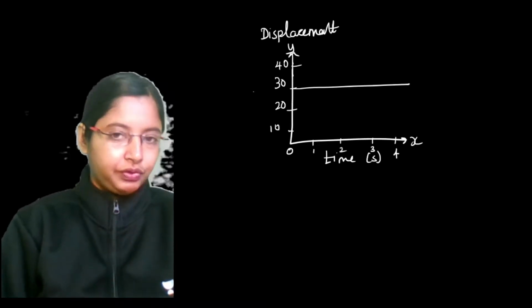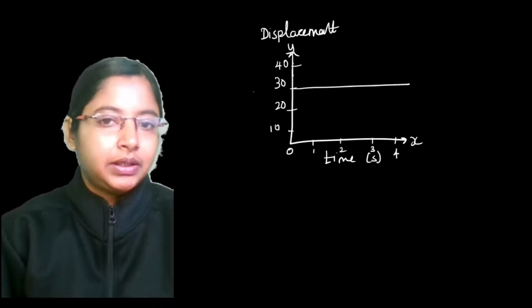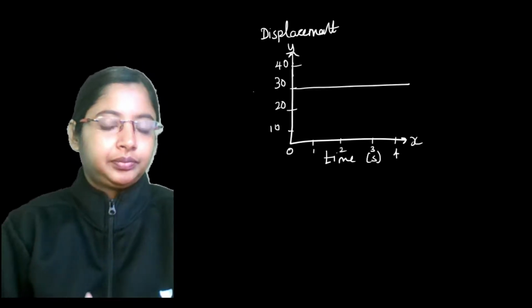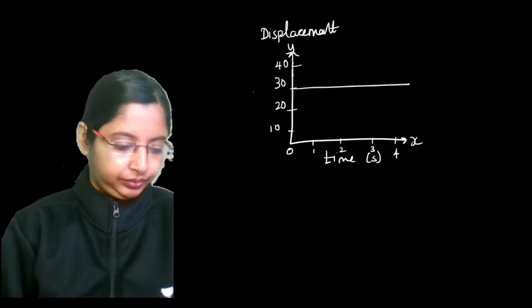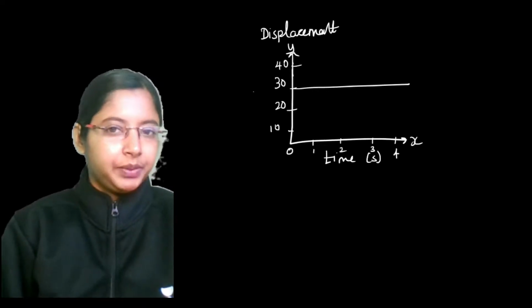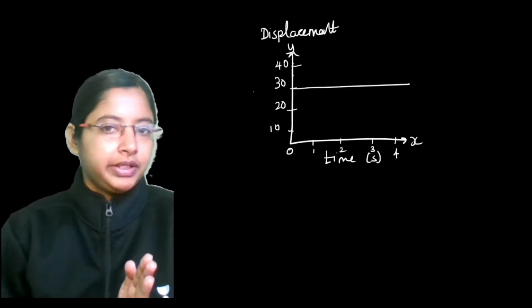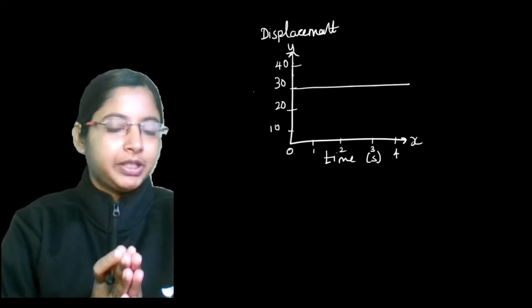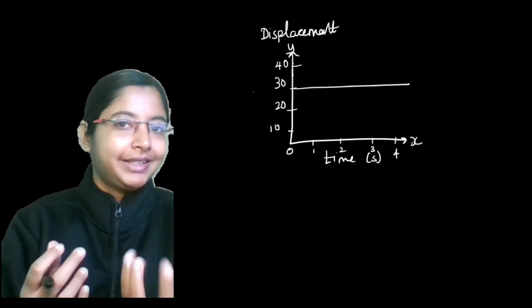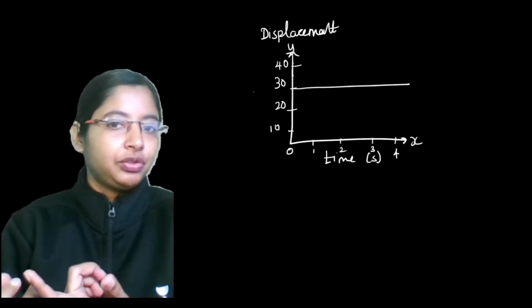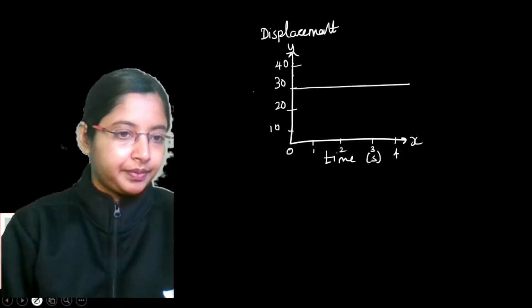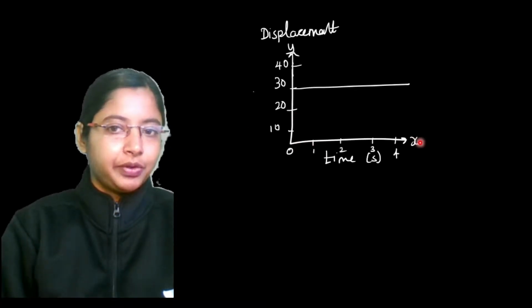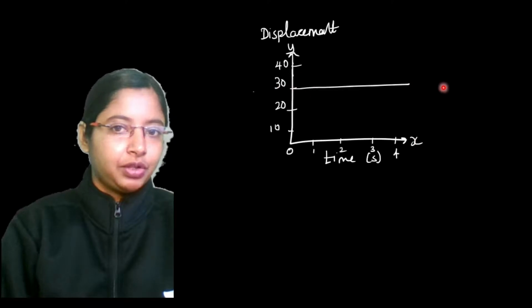Would it really be a uniform velocity? Think about this. Time is progressing by, but the change in position of the object is constant.